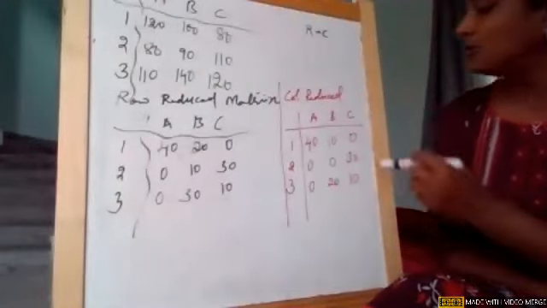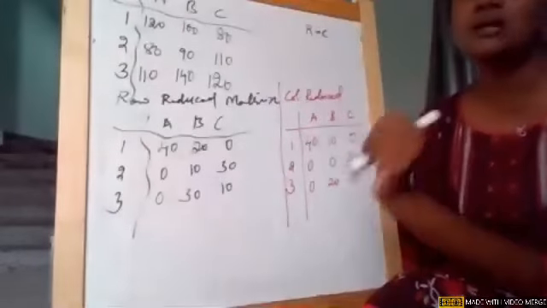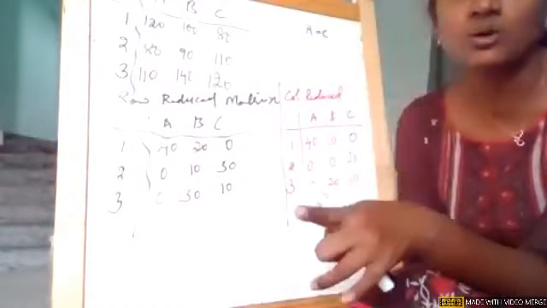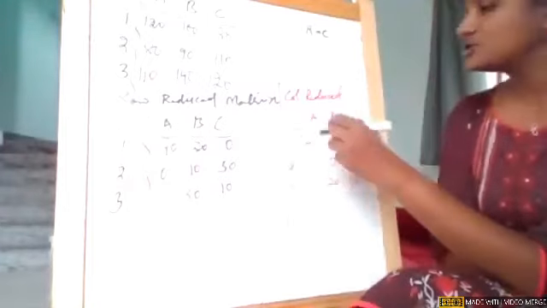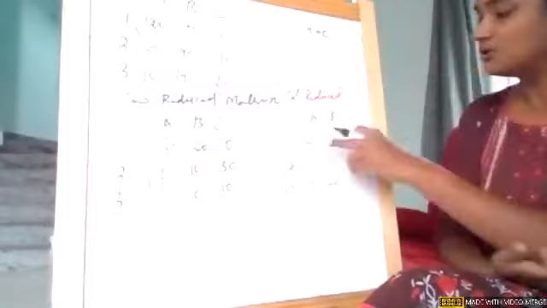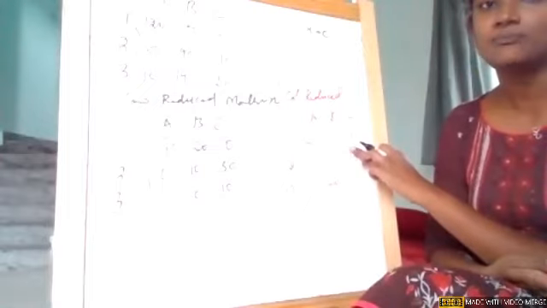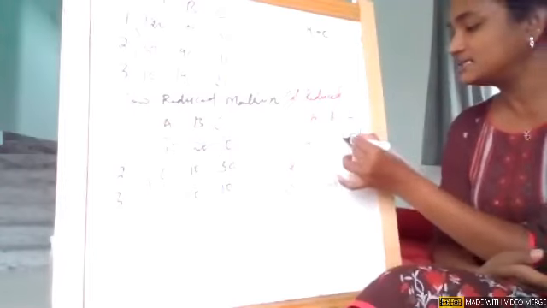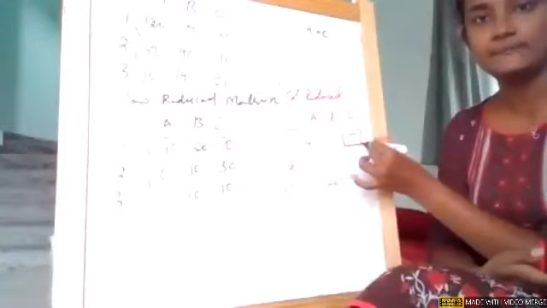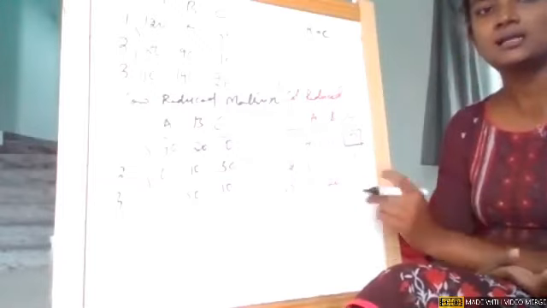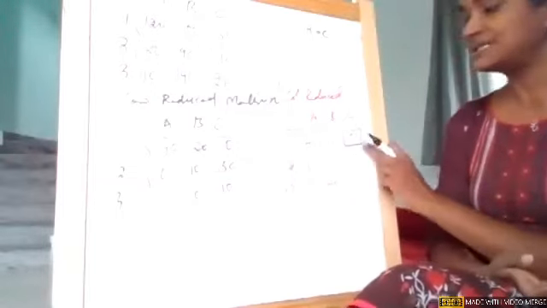Every time in an assignment problem in the Hungarian method, the first preference is always for a row, and only then the column comes. So now I'll go row wise. I'll check in the first row: is there a single zero? Yes, there is a single zero. Wherever there is a single zero, I'll make an assignment, and in that corresponding column, if there are any zeros, I'll cross them off. Is this first step clear, girls?